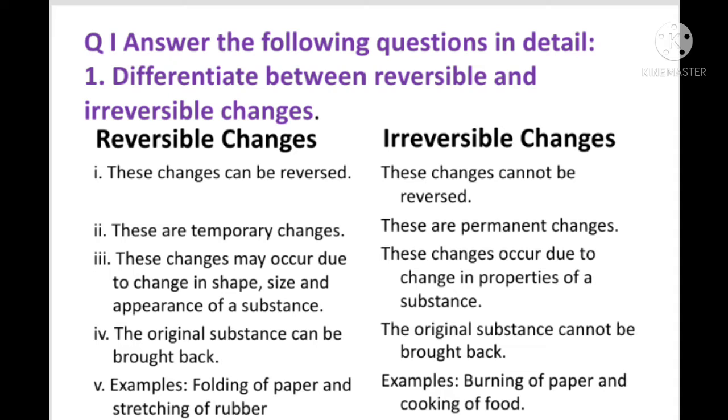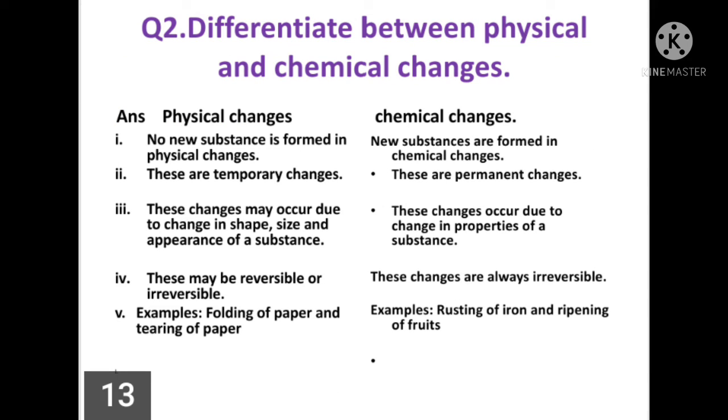Now the fifth point, examples of reversible changes are folding of paper and stretching of rubber band, whereas examples of irreversible changes are burning of paper and cooking of food. Now question number 2, differentiate between physical and chemical changes.